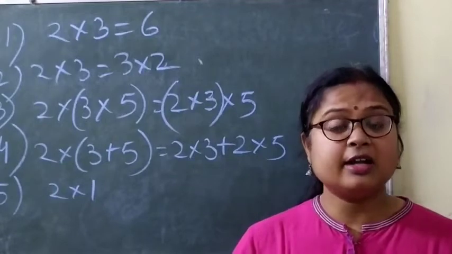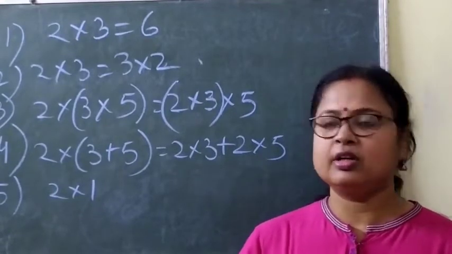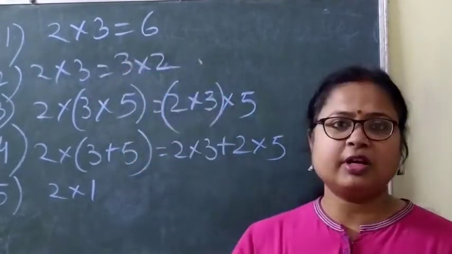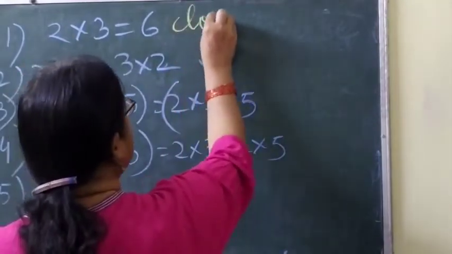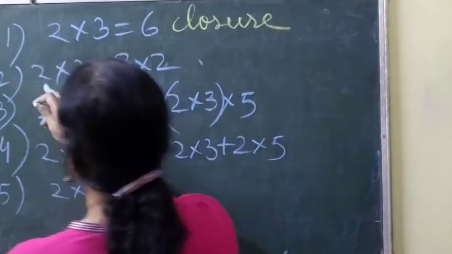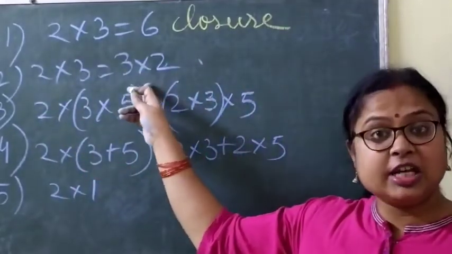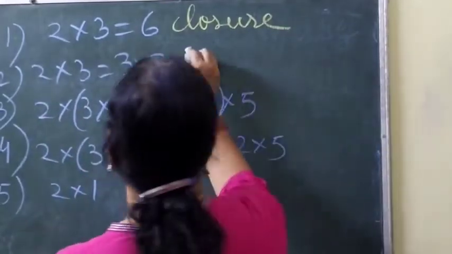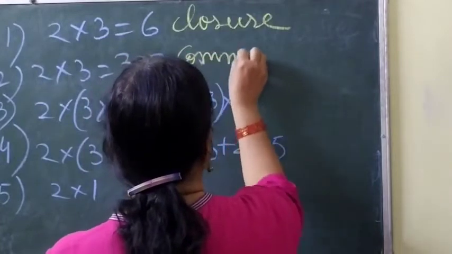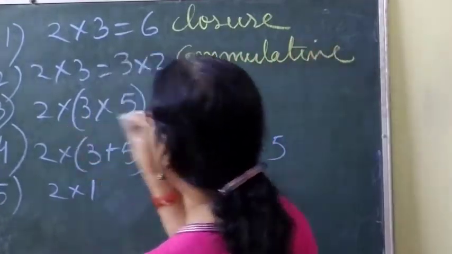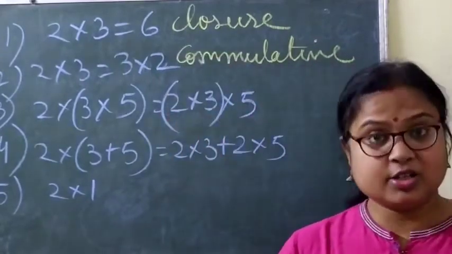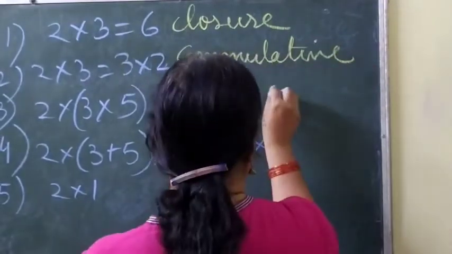Write the property for the following. So first one, which property does it follow? Yes, closure property. Very good. Then the second one, which property does it follow? Commutative property. Yes, very good. Third one, which property does it follow? Associative property. Correct.